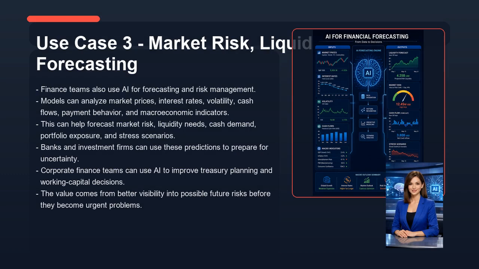Now let's look at use case 3, market risk, liquidity, and forecasting. Finance teams also use AI for forecasting and risk management. Models can analyze market prices, interest rates, volatility, cash flows, payment behavior, and macroeconomic indicators. This can help forecast market risk, liquidity needs, cash demand, portfolio exposure, and stress scenarios.